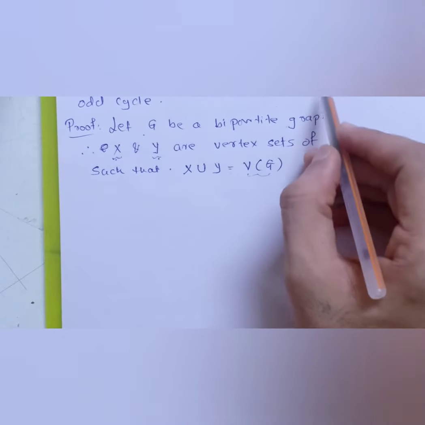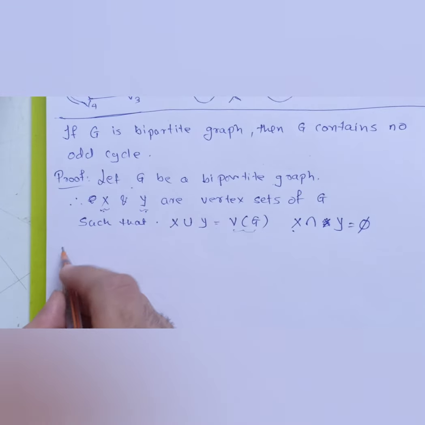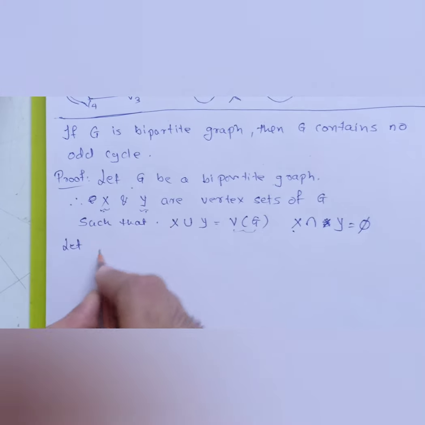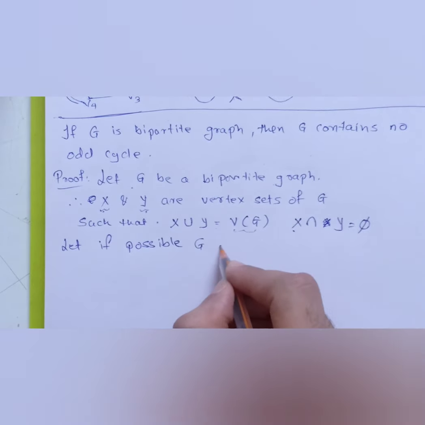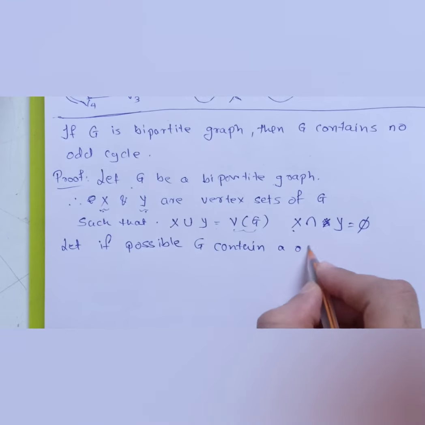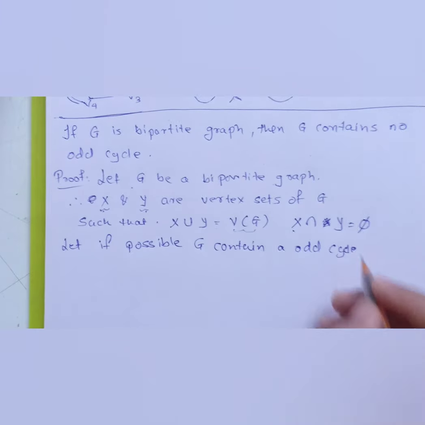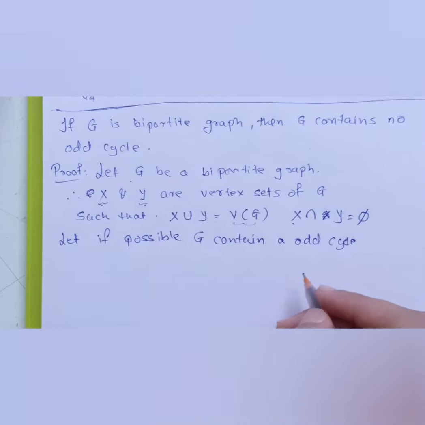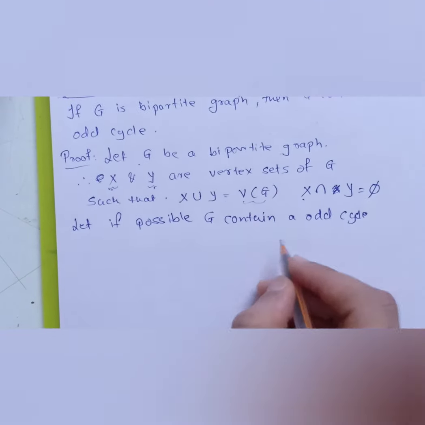Now since we need to prove that G contains no odd cycle, as I said, we will assume that, if possible, G contains an odd cycle. This is just an assumption. We will just assume this and proceed further, and then we will move to a contradiction. Let, if possible, G contain an odd cycle, and let's name that cycle as well.